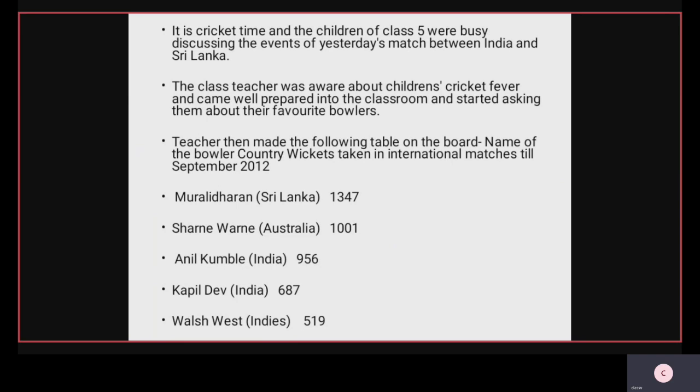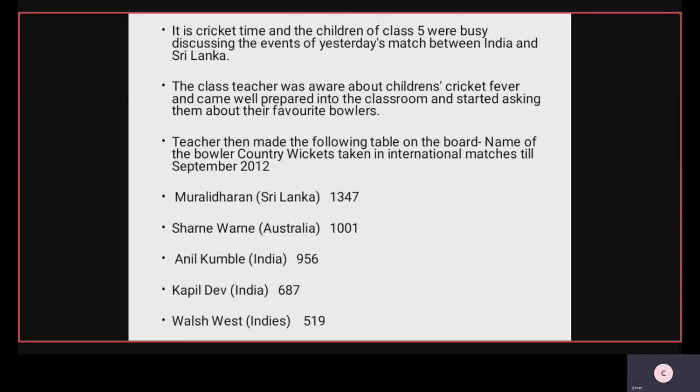In the table, bowler name is there, country is there, wickets taken in international matches till September 2012. Teacher then made the following table on the board. Muralidharan belonging to Sri Lanka has taken 1347 wickets. Now Warne from Australia, he has taken 1001 wickets.